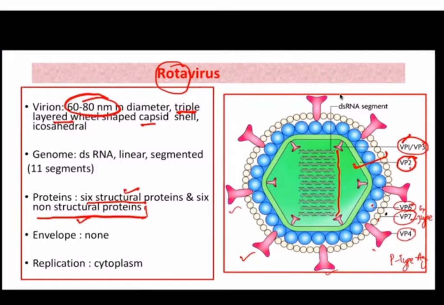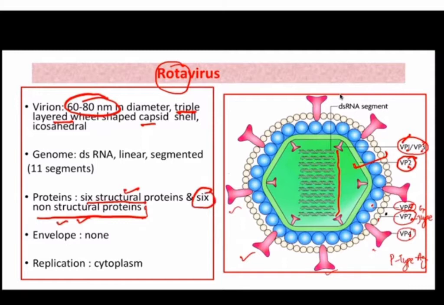So there are 6 structural proteins in rotavirus. So we have numbered them VP1, VP2, VP3, VP4, VP5 is not there, and VP6 and VP7. So there are 6 structural proteins. Now there are 6 non-structural proteins as well.